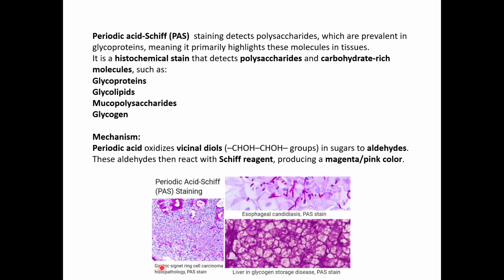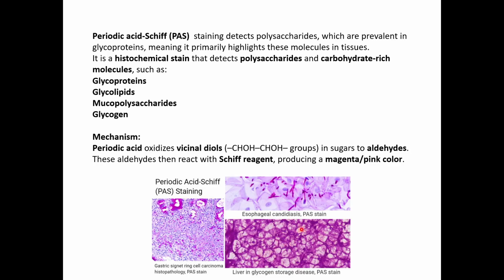So this is a staining of gastric signet ring cell carcinoma, where they have done PAS staining, and also here you can see esophageal candidiasis. You can see that in infections also you can use it for detecting them. And in the case of liver, the liver has a lot of glycogen reserve.